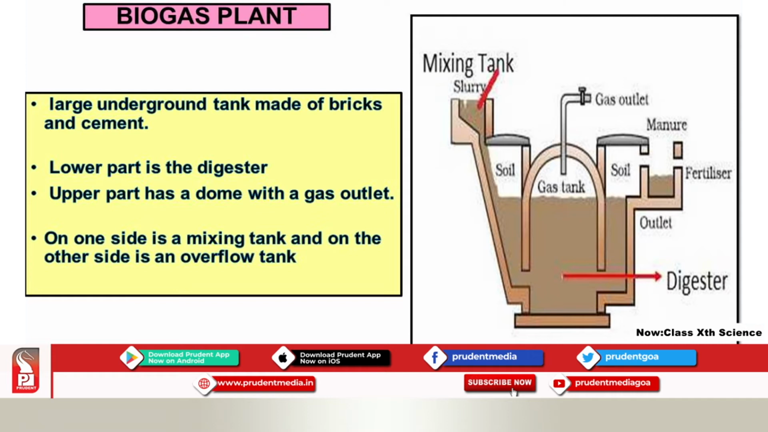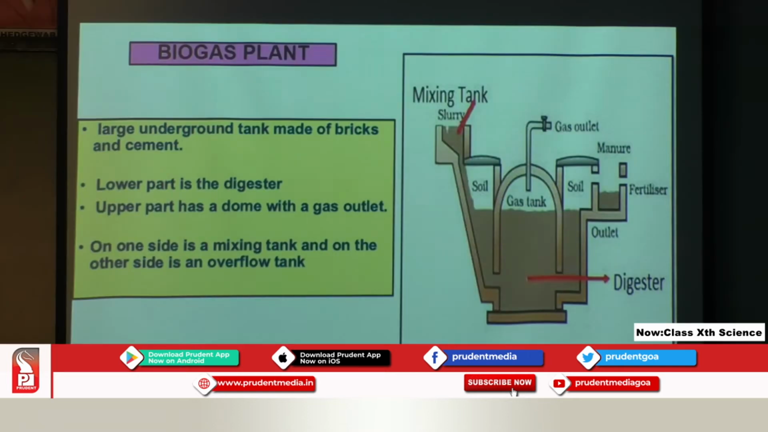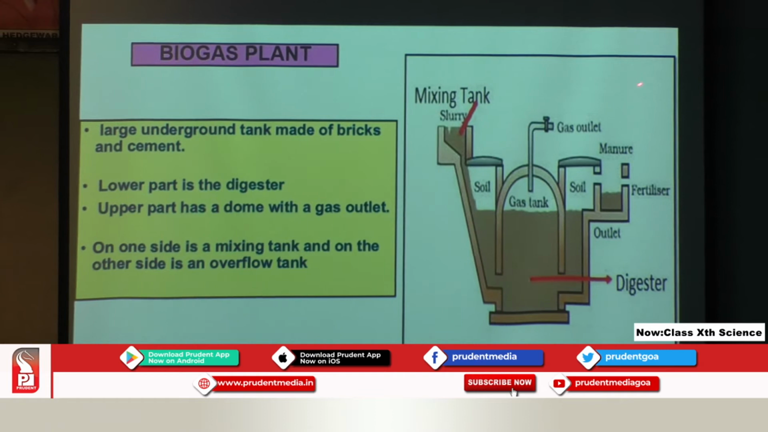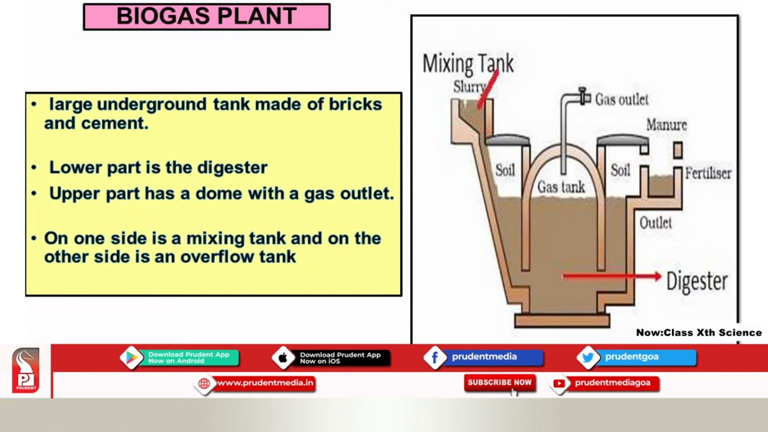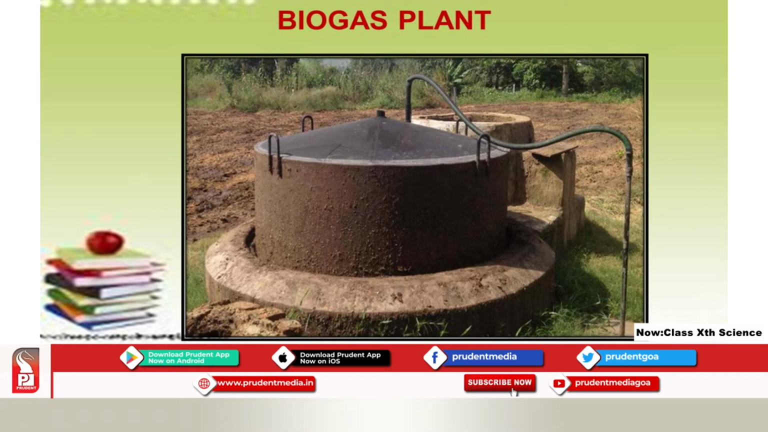It also has an upper part which is in the shape of a dome, like a semicircle, which has a gas outlet through which gas comes out of this biogas plant. You can see in the picture, on one side there is a mixing tank, and on the other side there is an overflow tank. Now this is the setup of a biogas plant. You can see a picture of a biogas plant set up in a field.